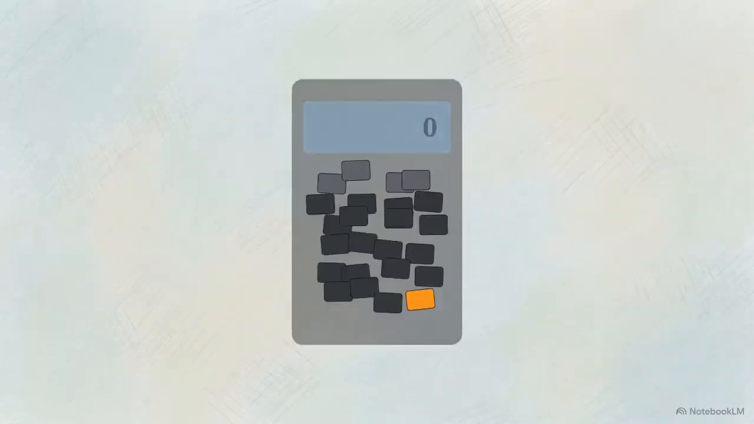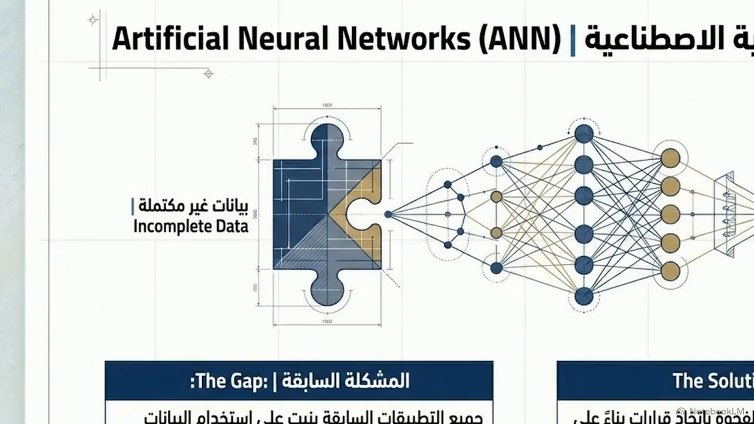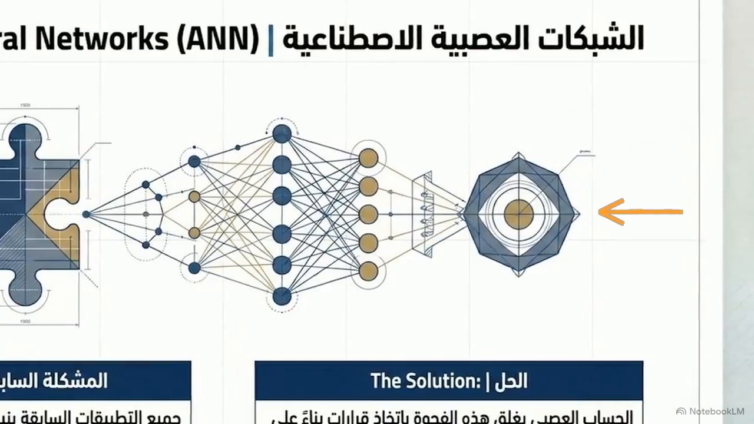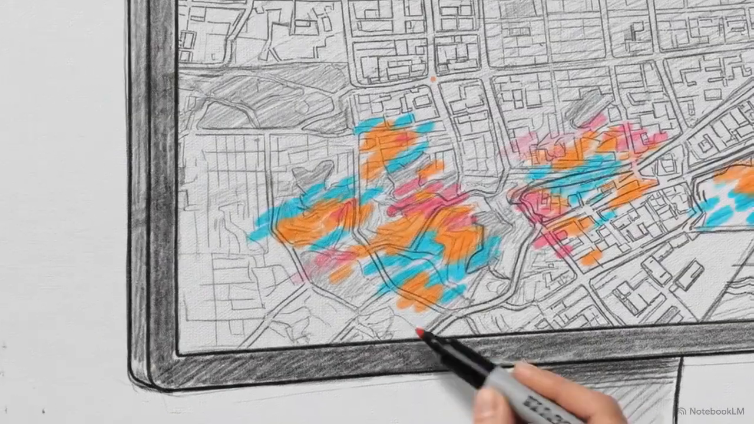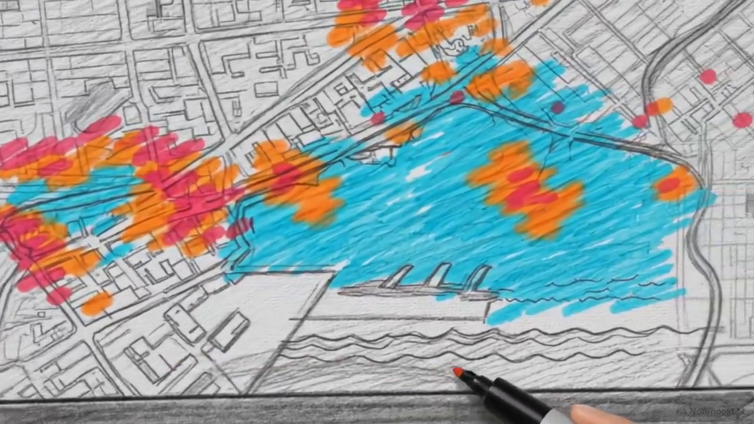Instead of acting like a rigid calculator, these networks operate much more like a human brain. This infographic illustrates how they handle a messy reality. Standard applications fail when they encounter that incomplete puzzle piece on the left. But a neural network uses machine learning to identify hidden patterns, bridging the gap to generate a complete solution on the right. While expert systems execute the known rules flawlessly, neural networks are necessary to make sense of the unknowns.